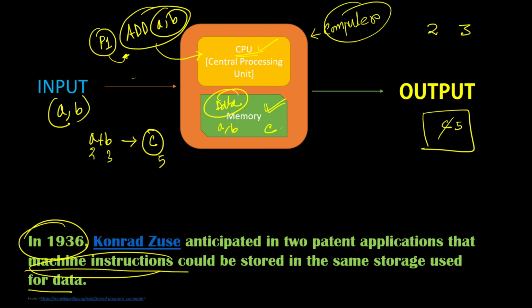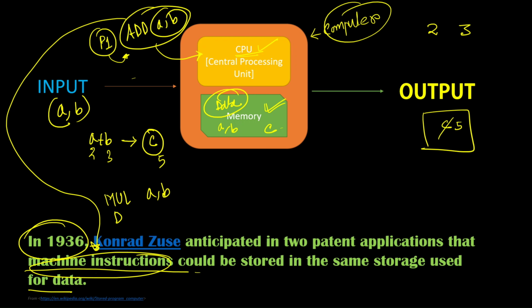Now, what do I mean by machine instructions, and what does this line mean? Machine instructions basically means this add instruction that we have just talked about. This add a comma b is the machine instruction. Similarly, this multiply a comma b. You want to divide, so div a comma b. These are the machine instructions, and they could be stored in the same storage used for data.